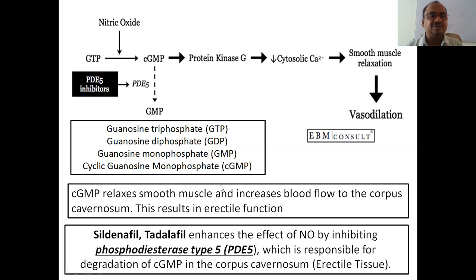Okay. See here, this matter I have written: cGMP relaxes the smooth muscle. See here, smooth muscle relaxation and increases the blood flow to the corpus cavernosum. This results in erectile function, right? Sildenafil, tadalafil enhances the effect of NO. Nitric oxide effect will be increased by sildenafil because it is stopping the breakdown of cyclic GMP, so that cyclic GMP will be there. So it boosts up the nitric oxide function.